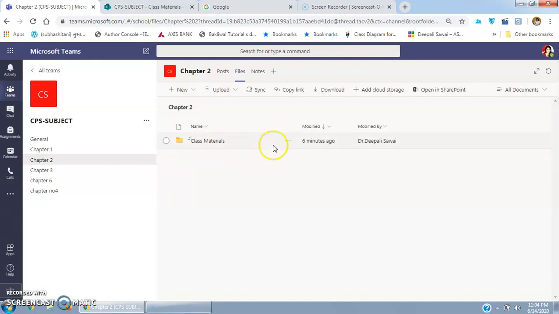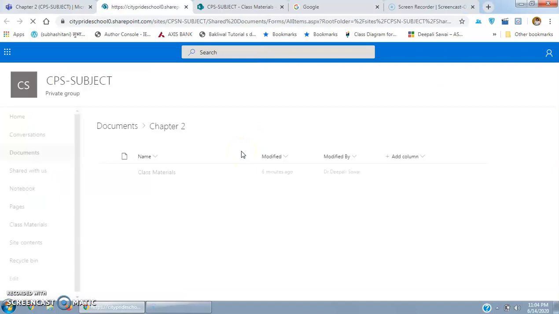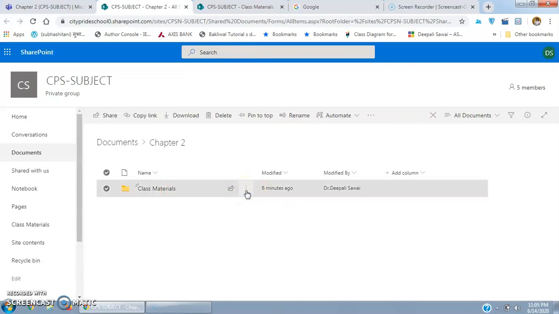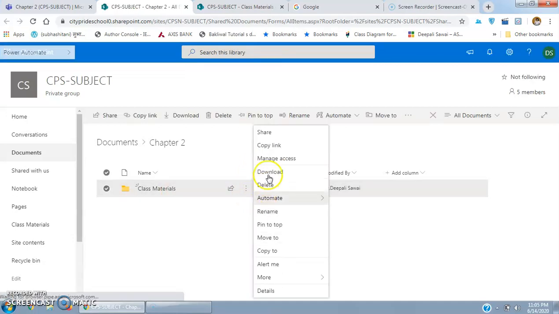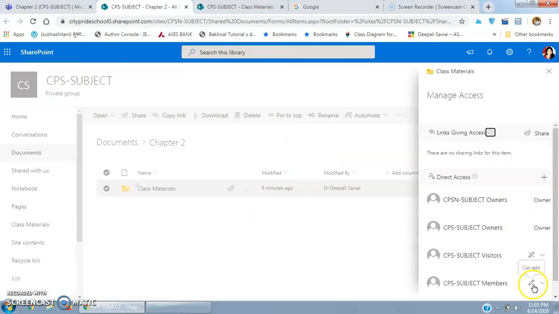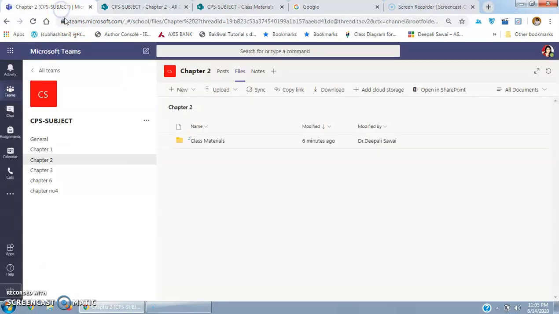So what we will do now, if we remove the access right from here only, it will be still easier, right? So we will go to SharePoint, and we will remove the access right of this class material folder. Go to manage access. From manage access you can remove this access right, click can view only. Now if I come back again, the access rights are removed.